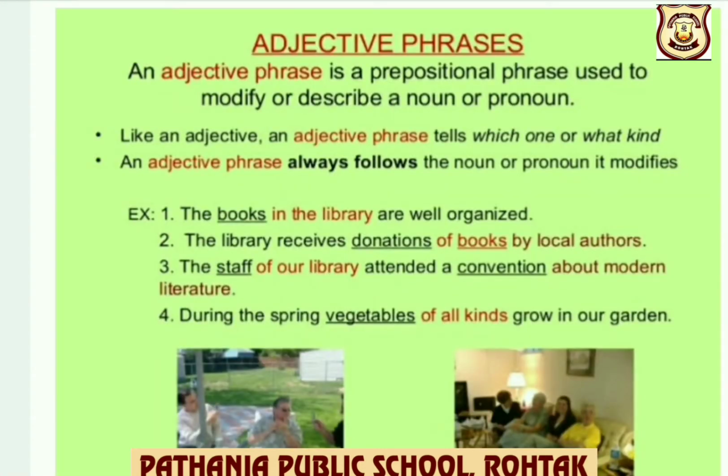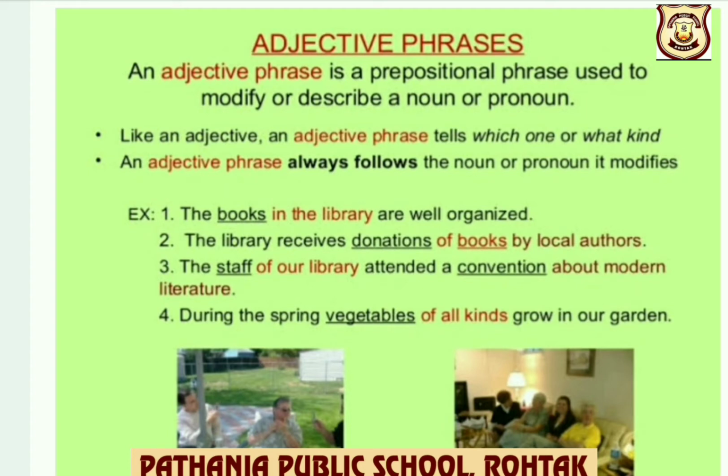Now let us discuss type 2, that is adjective phrases. First, children, let us understand meaning of adjective phrase. What is an adjective phrase? An adjective phrase is a prepositional phrase used to modify or describe a noun or pronoun. Children, like an adjective phrase tells us which one or what kind.